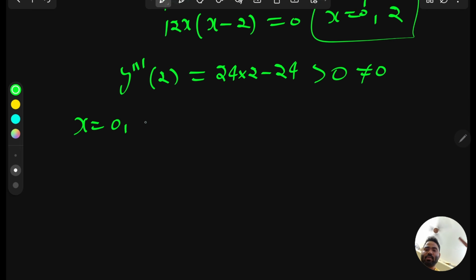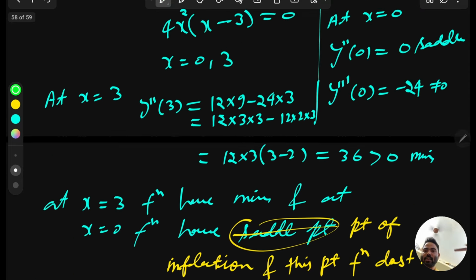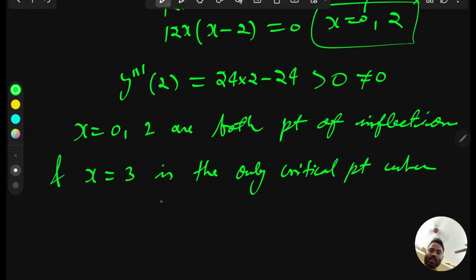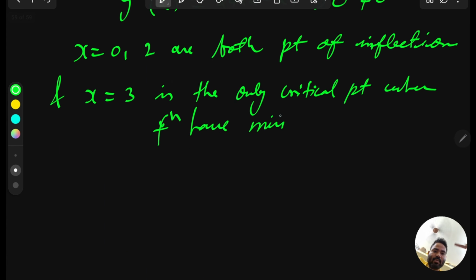So x equal to 0 and 2 are both points of inflection, and only x equal to 3 is the critical point where the function has minima, because at x equal to 3 the function has minima. At this point the function has minima.